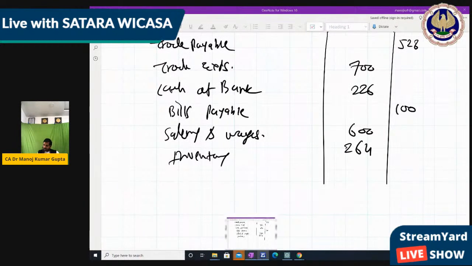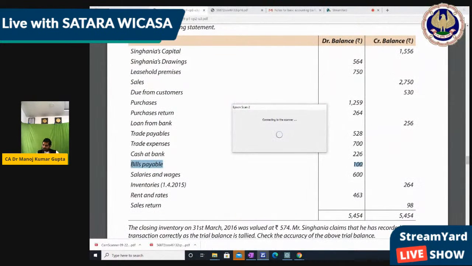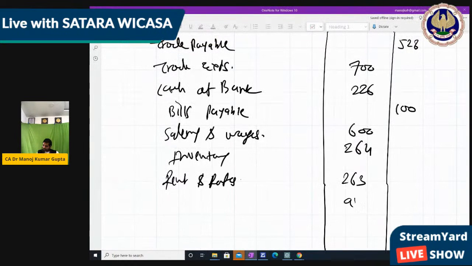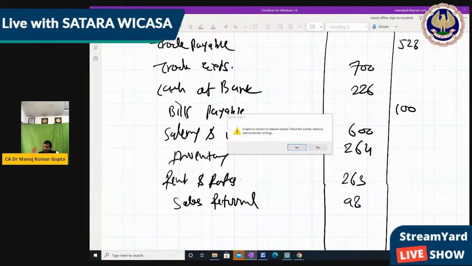Next, rent and rates, it's correct, 463. Then sales return 98 is wrong, it should be debit. Sales return. Okay, so now we have corrected it.